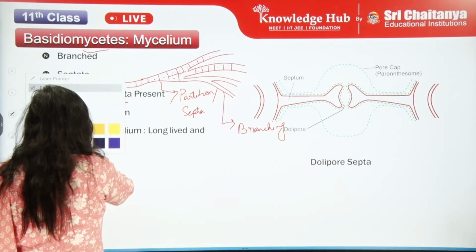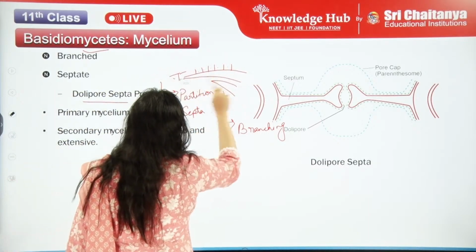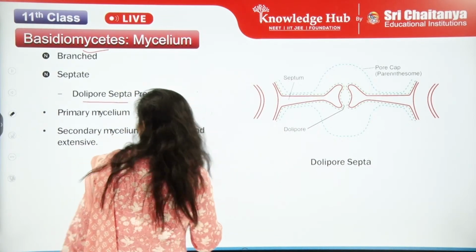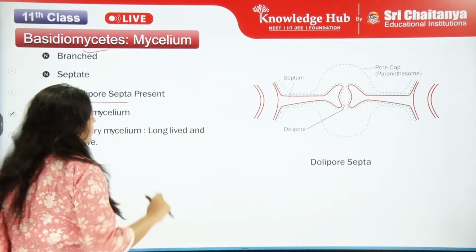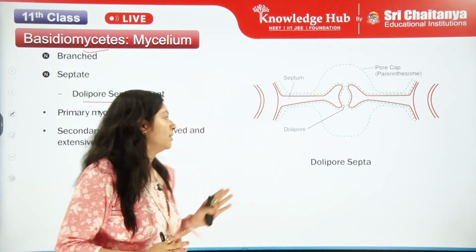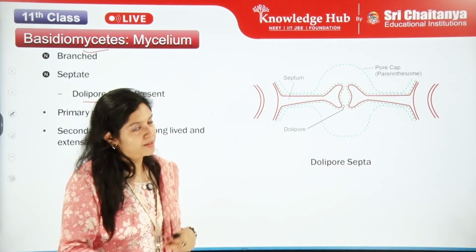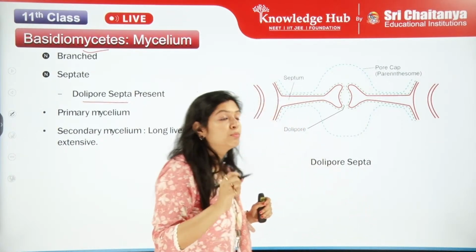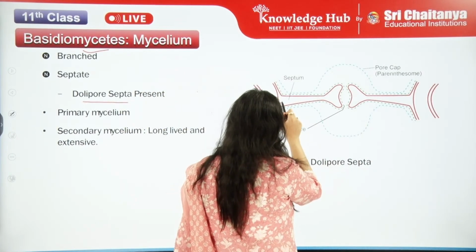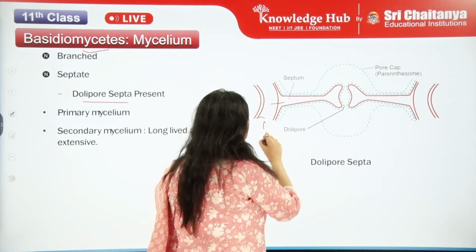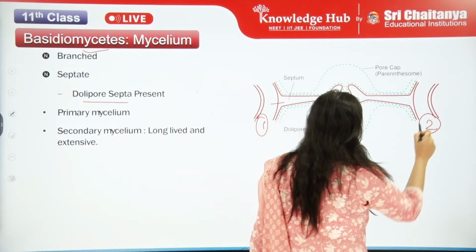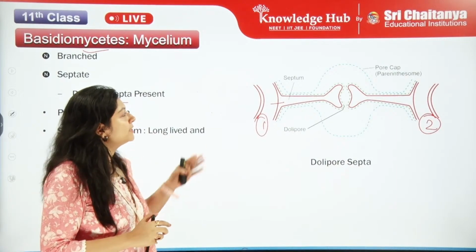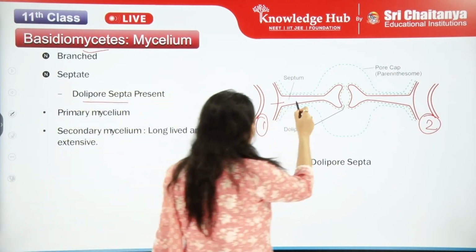So branching and partitioning, everything is done. Now let's see here, dolipore septa. What do you mean by dolipore septa? We have two types of septa. Simple septa, which is just formed due to the coming together of two different hyphae. Let's see, this is hyphae number 1 and this is number 2. Now in between them there will be a septum, this is the partitioning formed.